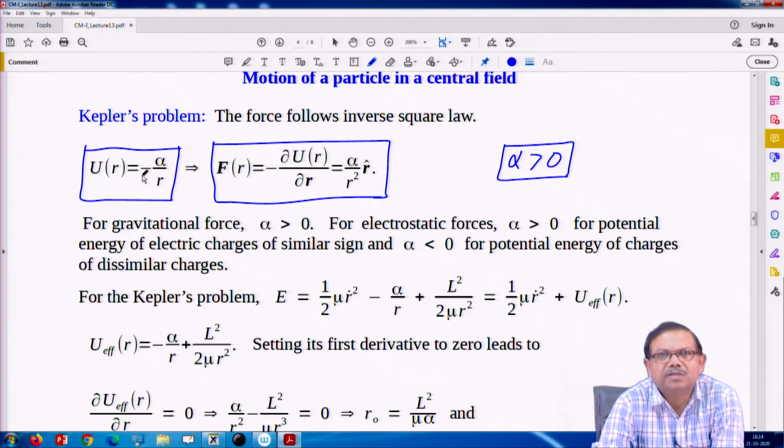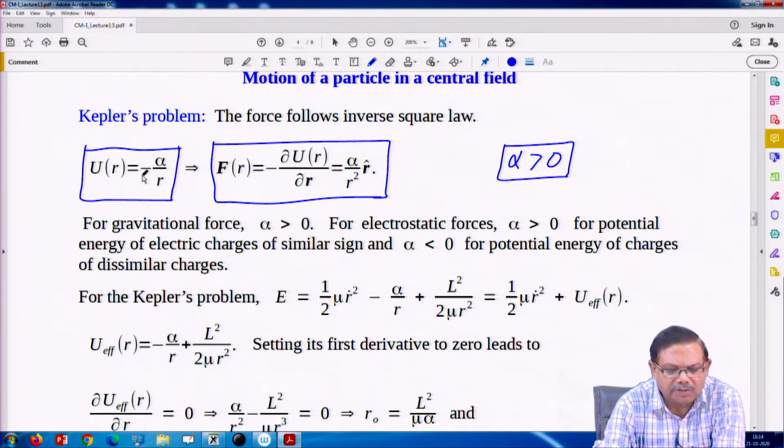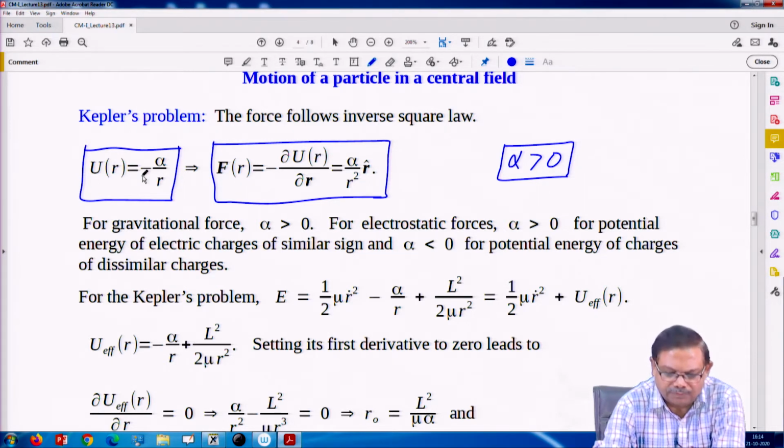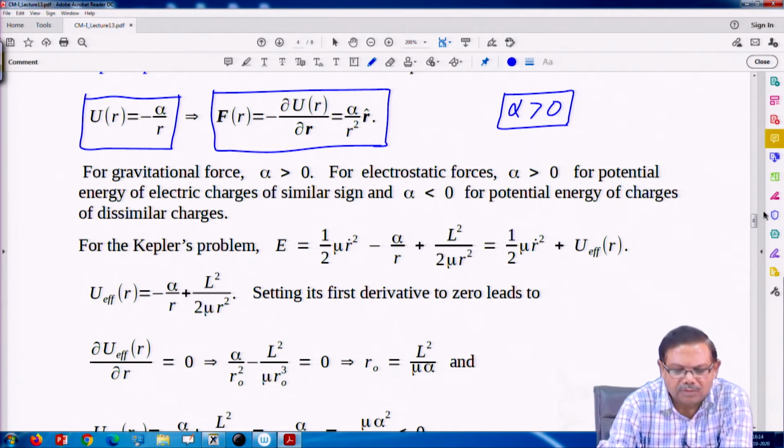If it is repulsive, it may not have closed orbits. So let us do a problem that is equally true for gravitational force as well as attractive electric forces.